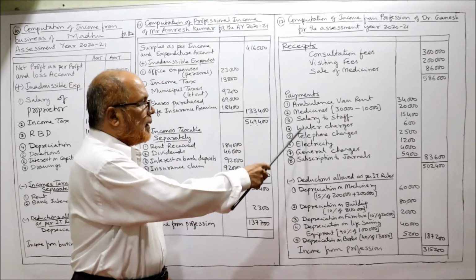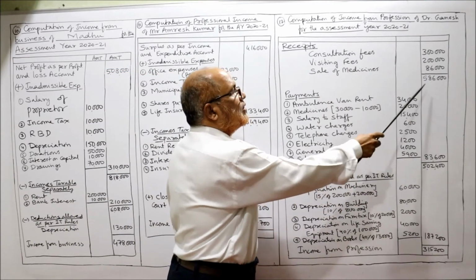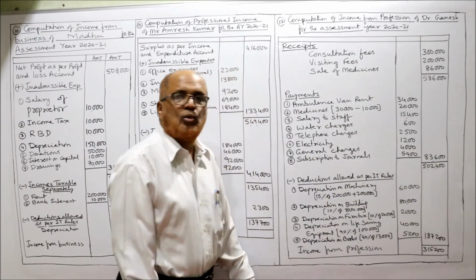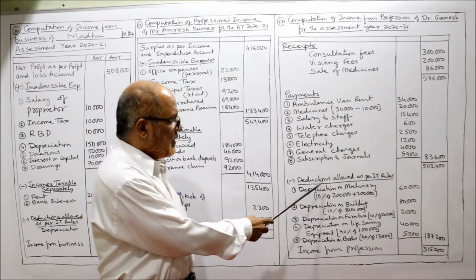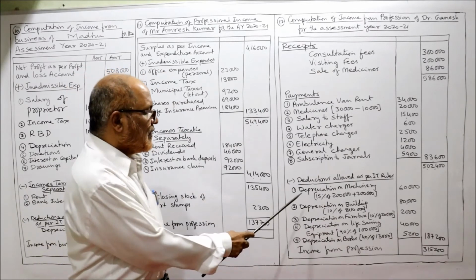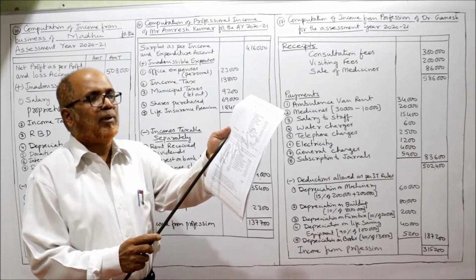So we have taken all the revenue payments, 83,600. So 5,86,000 minus 83,600 is 5,02,400. From this we deduct the deductions allowed as per IT rules. First, depreciation on machinery. The details are given in the last line of the problem.